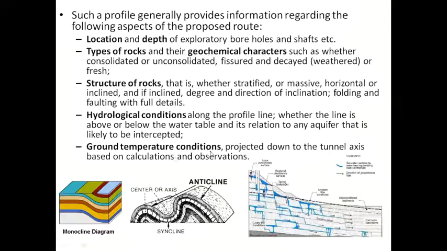Then we get a general idea about ground temperature conditions, what may be the temperature in a tunnel in a particular area, and also the velocity of underground flow using this technique.